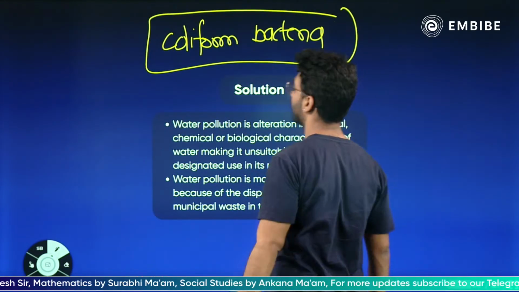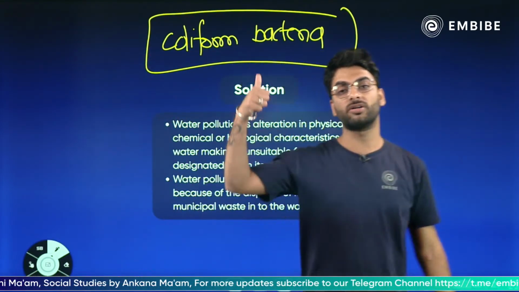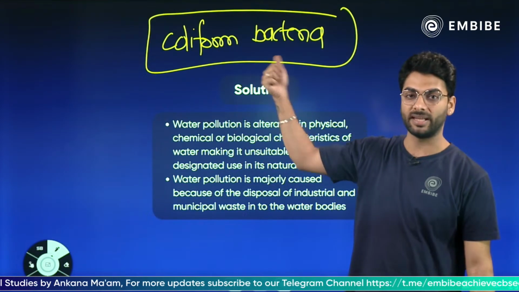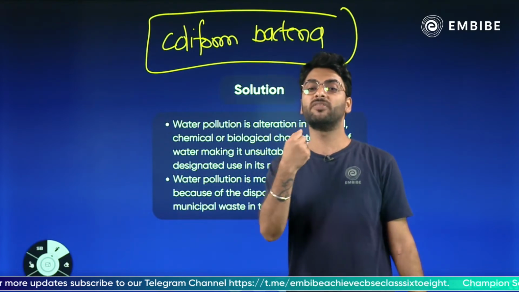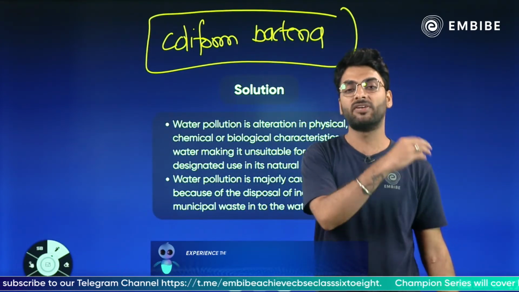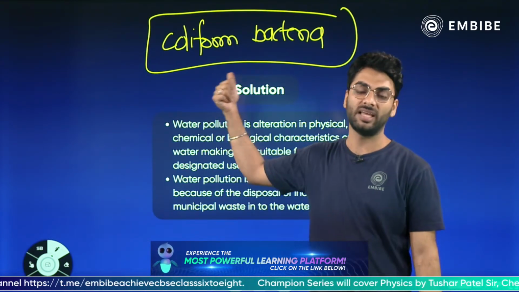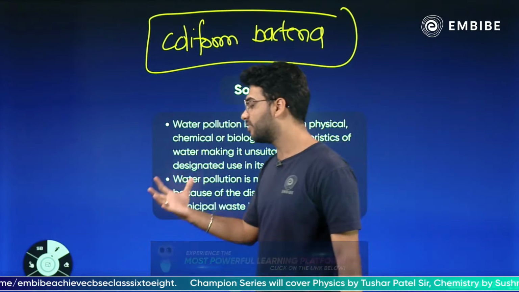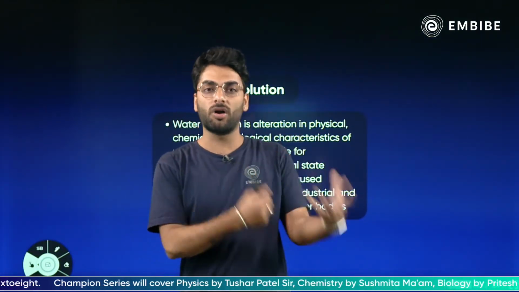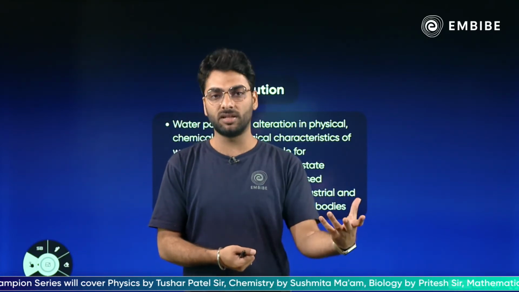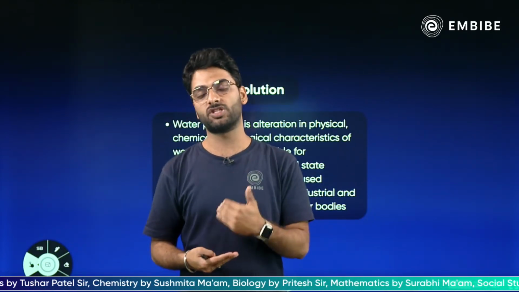The coliform bacteria comes from the human intestine, which means the Ganga river got very, very high levels of coliform bacteria because people were openly vomiting in the river Ganga. People were using river Ganga as a washroom. They were defecating in the river Ganga, and that is why the coliform bacteria level increased, right? So it is very, very unfortunate to know that in a country where we consider river Ganga to be a goddess, we are defecating and vomiting in the river, right? And that is why the Ganga Action Plan was done, to reduce the levels of coliform bacteria.